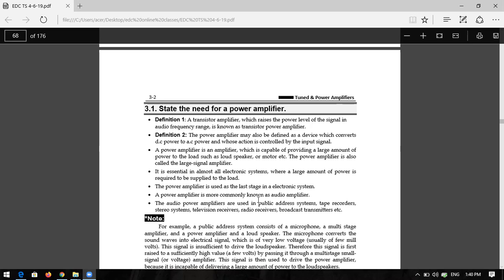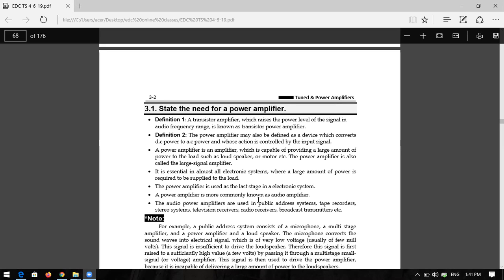Because in a large gathering you have to speak loudly so that your speech reaches the distant audience. So you have to make sure that at the last stage you have more power to raise the signal. That is the reason you have to place a power amplifier at the end of each network or electronic system. Okay, is it clear or not?